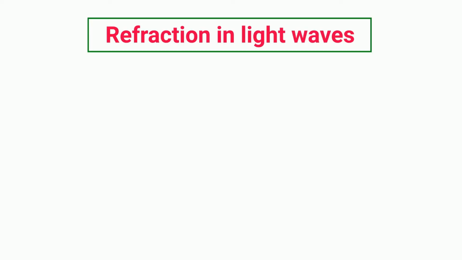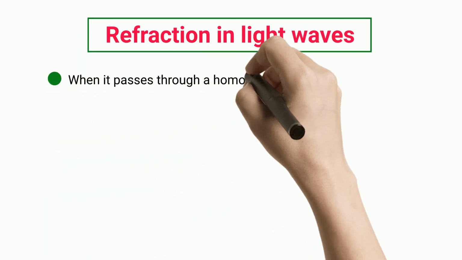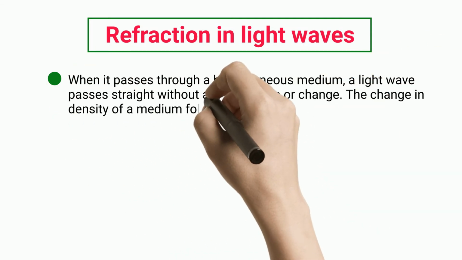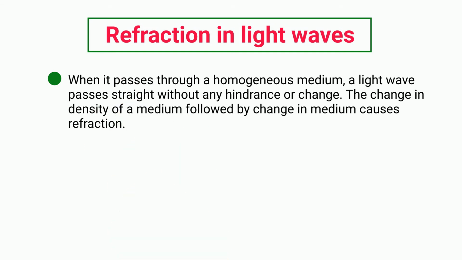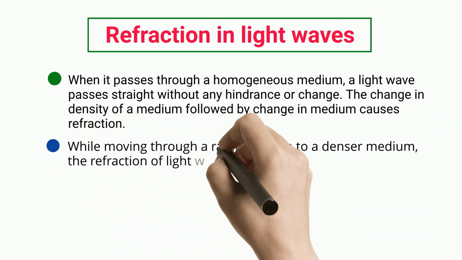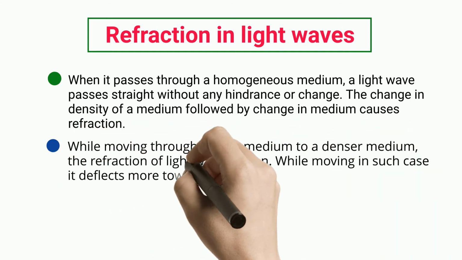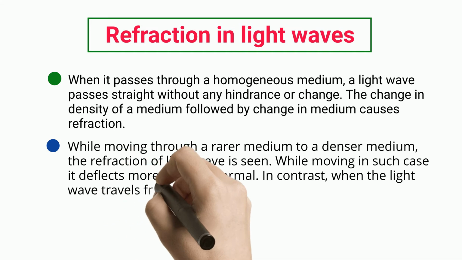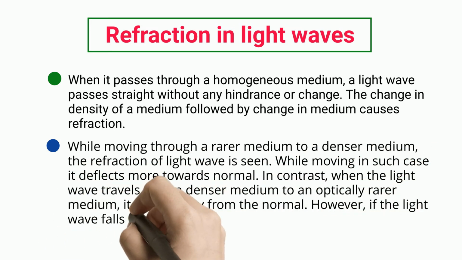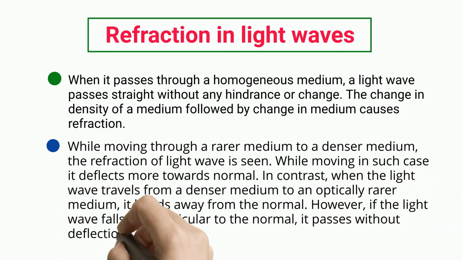Refraction in light waves. When it passes through a homogeneous medium, a light wave passes straight without any hindrance or change. The change in density of a medium followed by change in medium causes refraction. While moving from a rarer medium to a denser medium, the refraction of light wave is seen. In such a case it deflects more towards the normal. In contrast, when the light wave travels from a denser medium to an optically rarer medium, it bends away from the normal. However, if the light wave falls perpendicular to the normal, it passes without deflection.